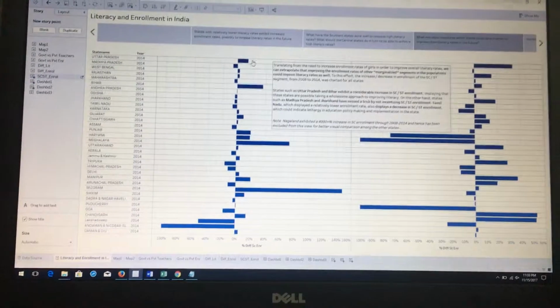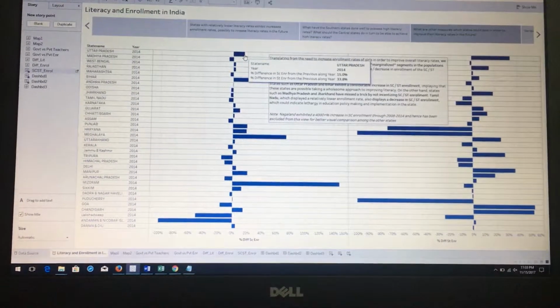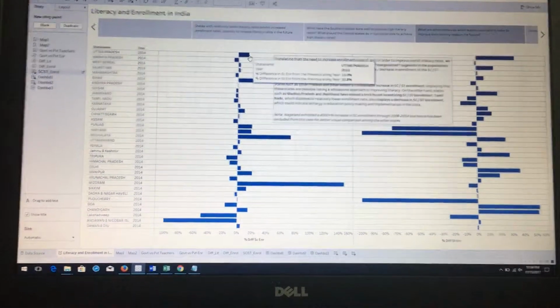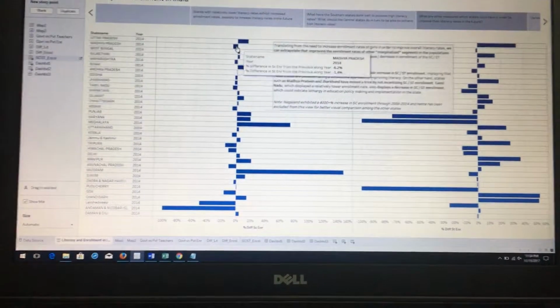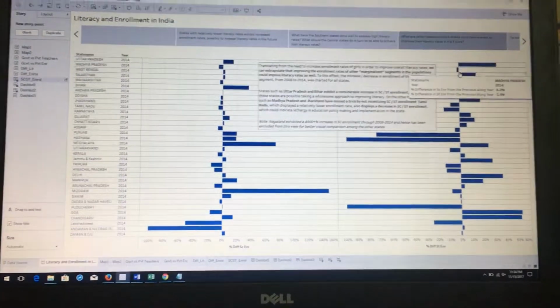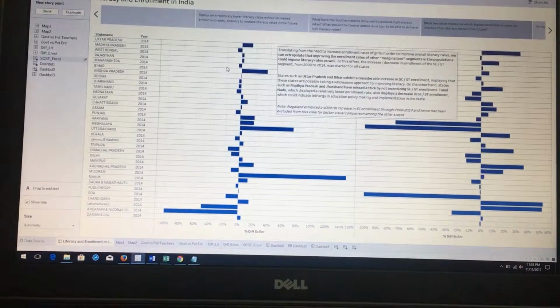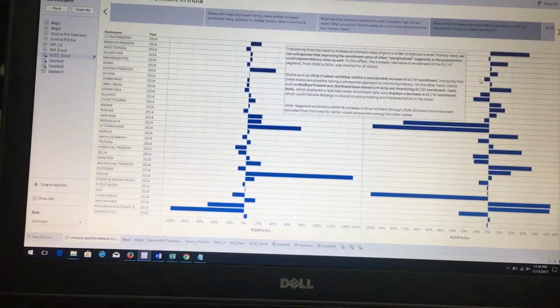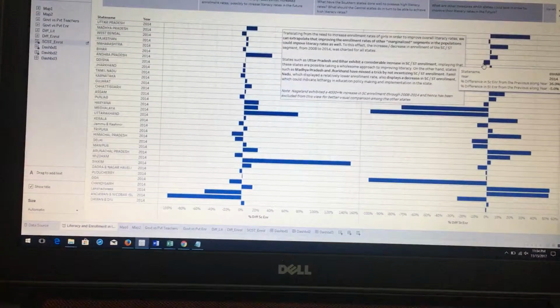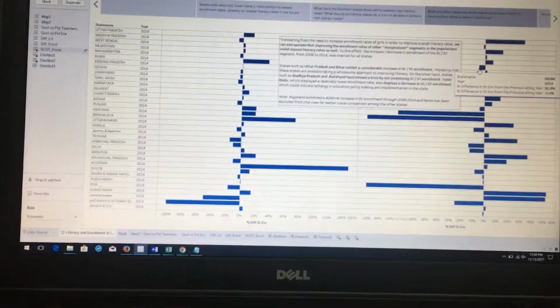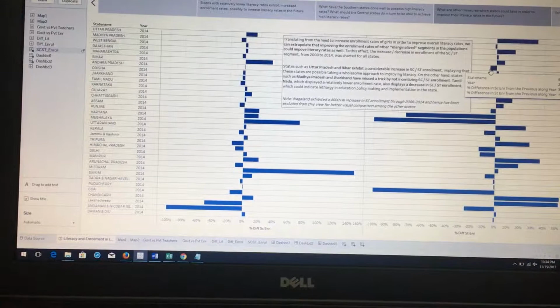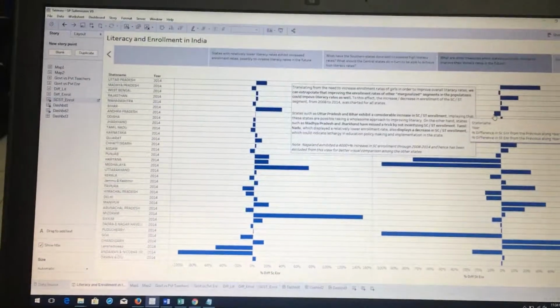Now this is actually good, right? Uttar Pradesh, a central state, is exhibiting increased enrollment of the SC/ST population. However, Madhya Pradesh is doing the opposite. It's exhibiting a decreased enrollment, and Bihar is somewhere in between, increased for SC and decreased for ST. So these states are probably missing a trick when it comes to increasing overall literacy rates by missing the SC/ST enrollment situation.